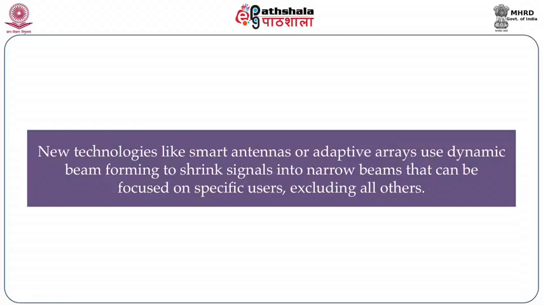Okay, so in space division multiple access, we can see that it can be implemented with the help of cellular systems by dividing a big area into small areas. Then further divisions by the use of sectorized antennas, directing the transmission coverage by the use of directional antennas, and using smart antennas to shrink the signals into narrow beams that can be focused only on specific users.